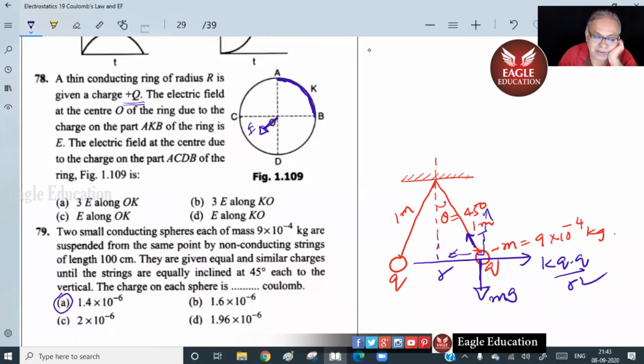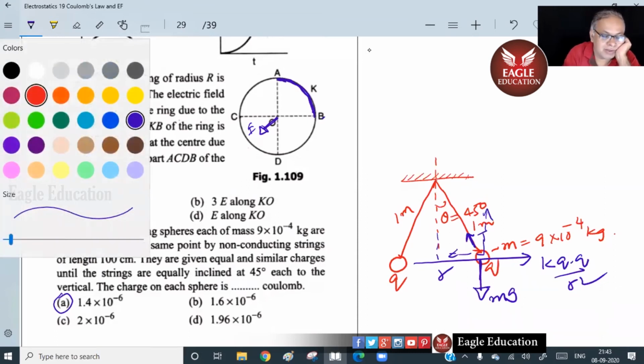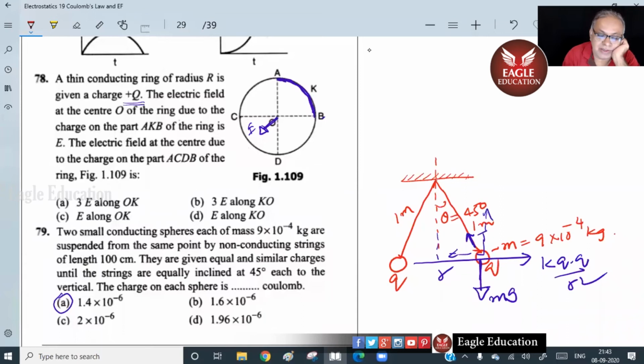Due to this part. Now tell me, the electric field at the center due to the charge on the part ACDB. Removing this out, this red part ACDB will be what?